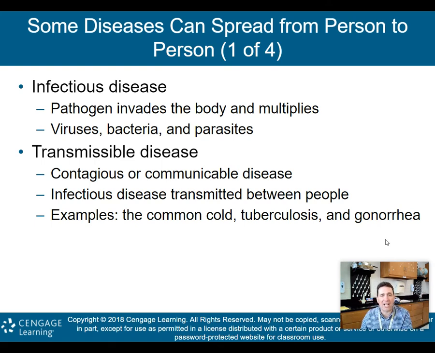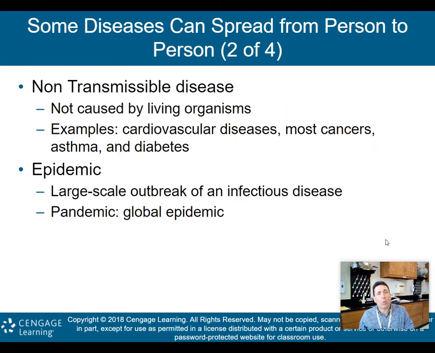It's also a transmissible disease, a contagious or communicable disease, an infectious disease transmitted between people. Examples: the common cold, tuberculosis, gonorrhea, or again, COVID-19. We could be adding it to all these slides here, as obviously it is a very transmissible disease, and that's why we're having such issues with it around the world. What is a non-transmissible disease? Well, this is a disease not caused by living organisms.